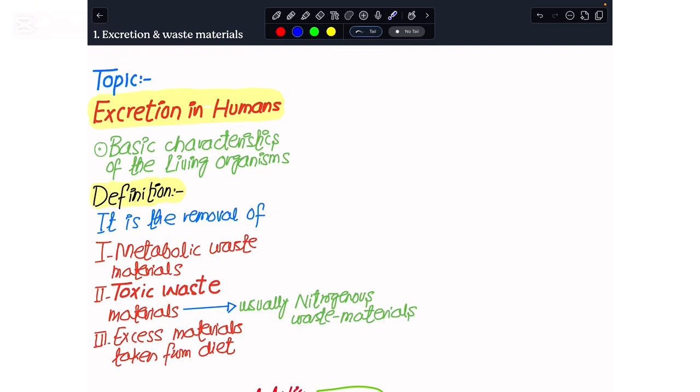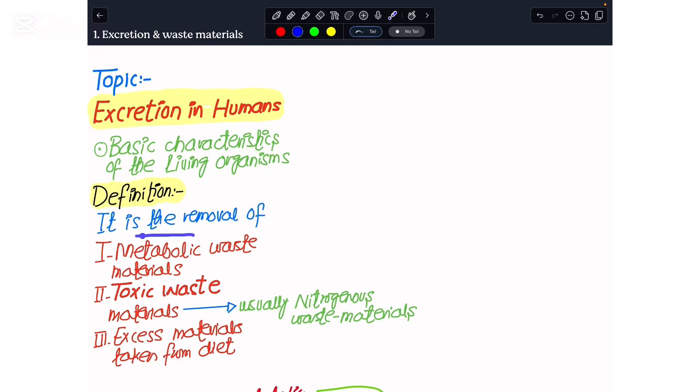And we can never forget that there is also the presence of some excessive materials in our body that we usually take in our diet. So whenever my body tries to remove these metabolic waste materials, the toxic waste materials, and excess materials from the diet, this process is what we call the excretion process.